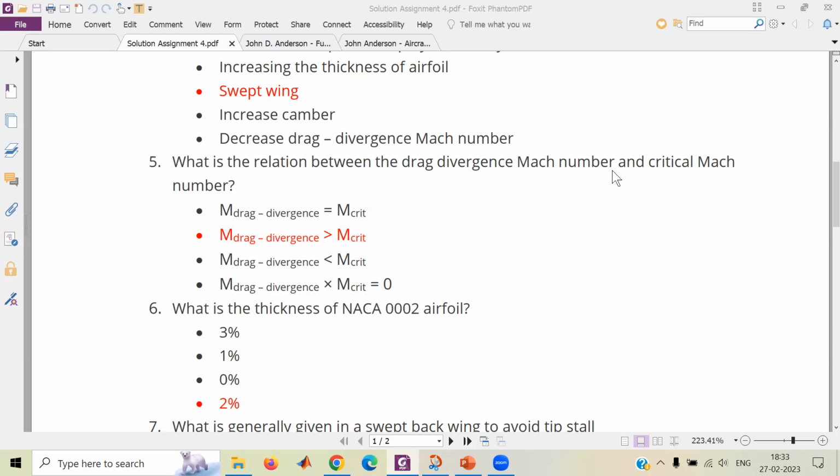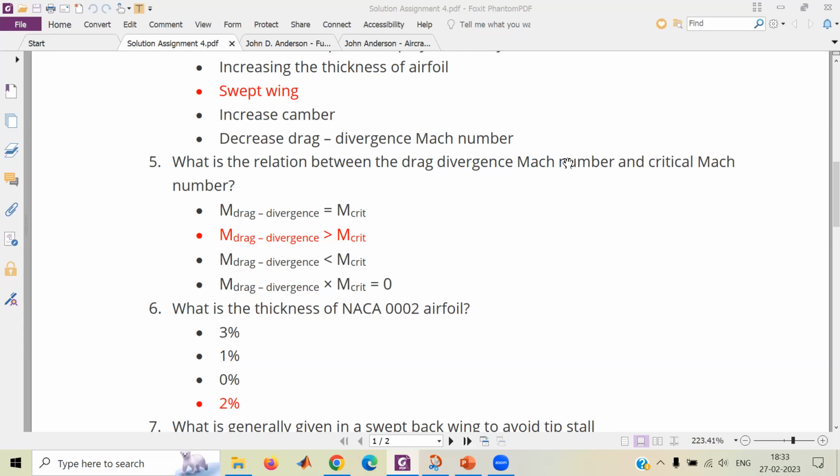What do you think, Ripinda? The drag divergence Mach number is always greater than the critical Mach number, because at M critical the drag has not risen yet. At the drag divergence Mach number, drag suddenly shoots up exponentially, up to 10 times or more, because of heavy normal shock wave formation on the upper surface, which is obviously at higher than M critical.